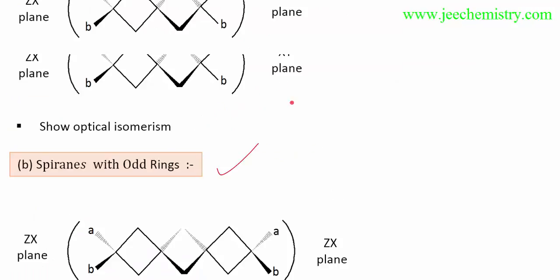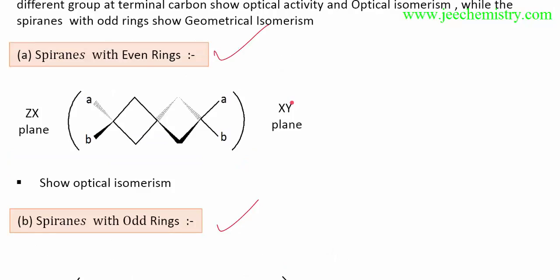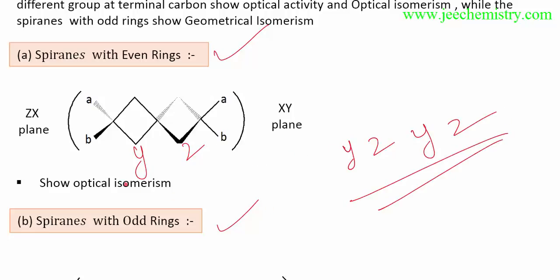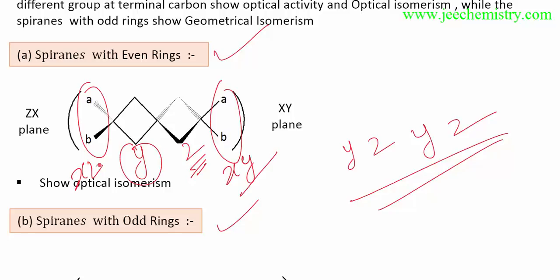So first of all I will discuss the even ring case. If the even ring case is available, then this is in the y plane, this is in the z plane. In this way, y z y z y z, this format needs to be remembered. This is a y, this is a z plane, this is a y z, meaning this will be available in the xz plane and this will be available in the xy plane, because if z is involved, then xy is left. If y is there, then x and z are available.